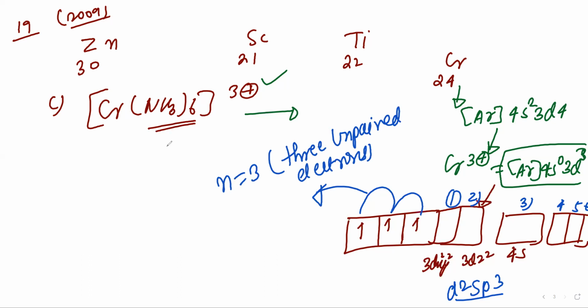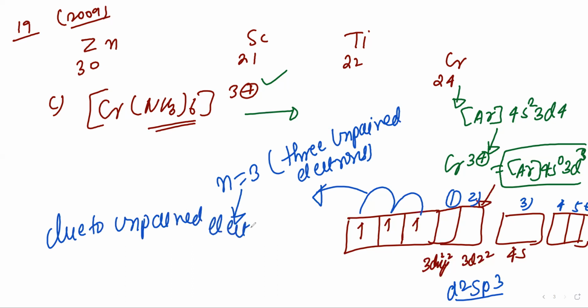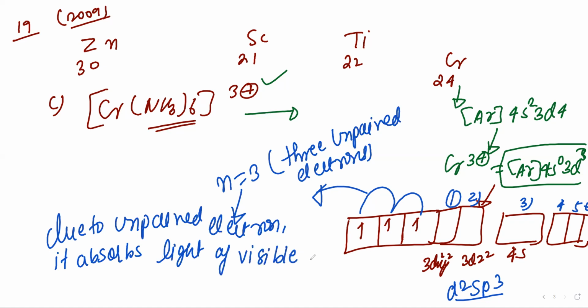Due to unpaired electrons, it absorbs light of the visible range. So write the explanation also: due to unpaired electrons, it absorbs light of the visible region.